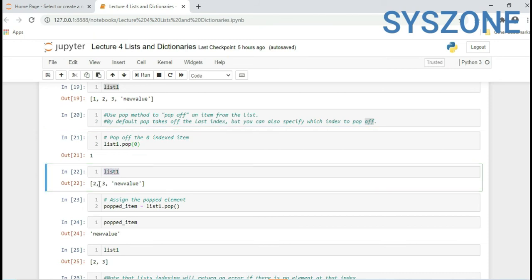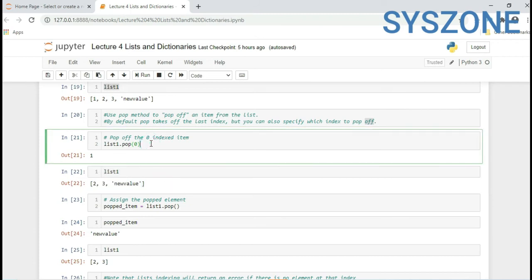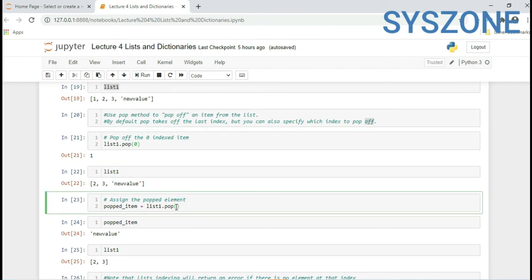Now if you run this list, we have values 2, 3 and new value. The first value has been deleted because we have mentioned the first value should be popped. If you are not mentioning any value in the pop method, it will automatically take a value from the last.